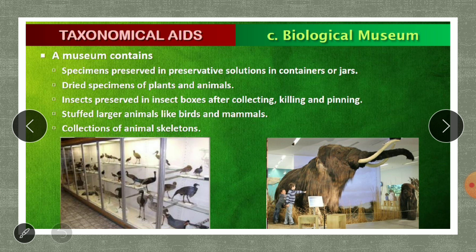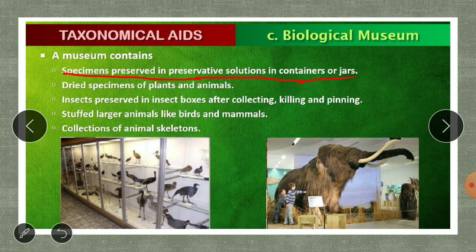What does the museum contain? A museum contains specimens preserved in preservative solutions in containers or jars. For example, you can take a starfish, a prawn, a fish or carp, or a small shark.